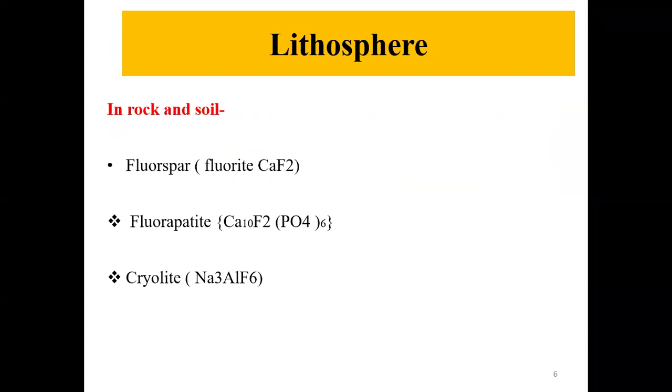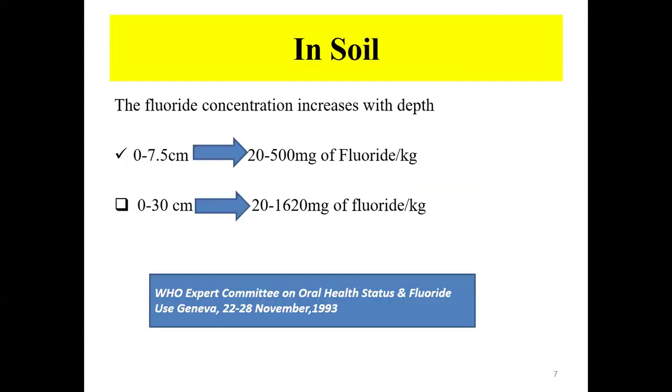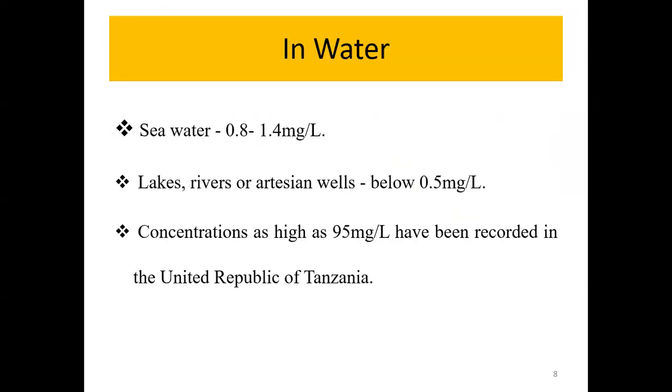In the lithosphere, it is present in rocks and soils as fluorspar, fluorapatite, and cryolite. In soil, the fluoride concentration increases with depth. At 0 to 7.5 centimeters, the concentration is around 20 to 50 milligrams of fluoride per kg. And at a depth of 0 to 30 centimeters, it is 20 to 1620 milligrams of fluoride per kg.